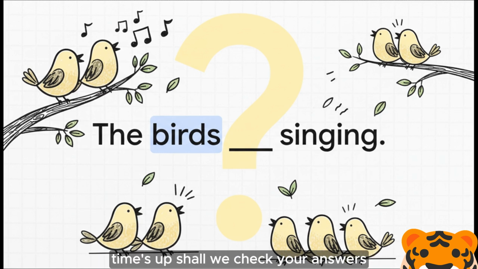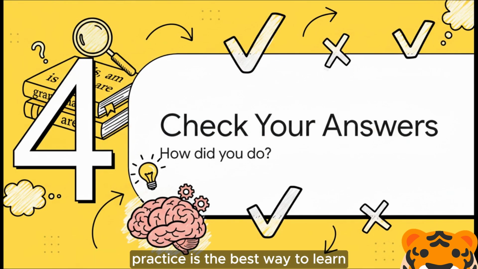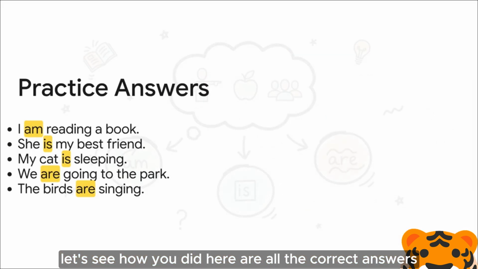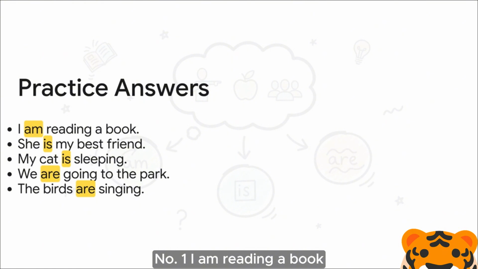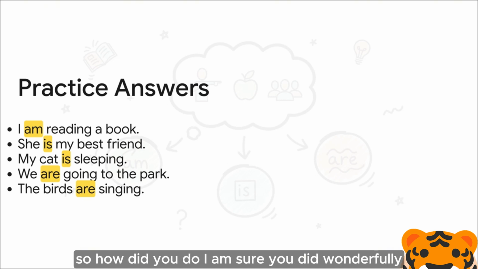Shall we check your answers? And remember, it doesn't matter if you got any wrong. Practice is the best way to learn. Let's see how you did. Here are all the correct answers. Number 1, I am reading a book. Number 2, she is my best friend. For number 3, my cat is sleeping. Then we have, we are going to the park. And for the last one, the birds are singing. So how did you do? I am sure you did wonderfully.